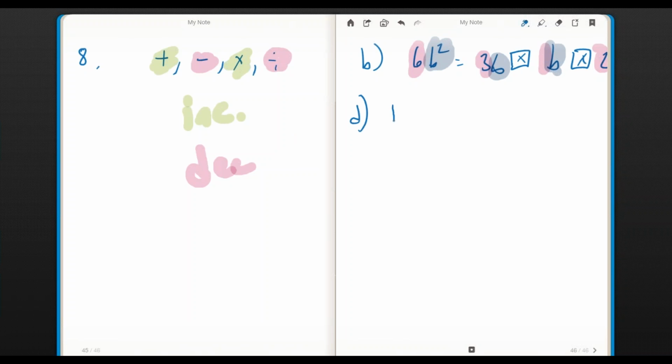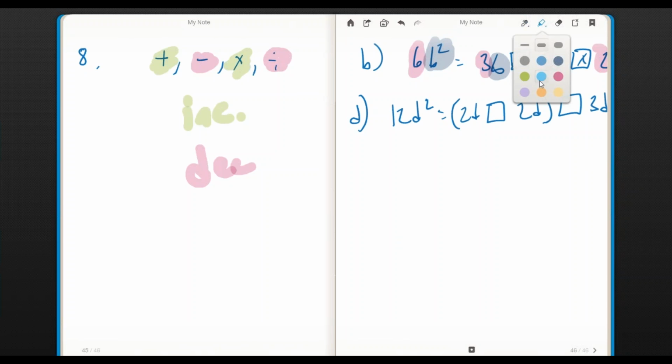Part D, 12d squared is 2d, and then do something with 2d, parentheses, and then do something with 3d. Notice the key to this, the big thing to notice, is that I have a d squared for an answer.